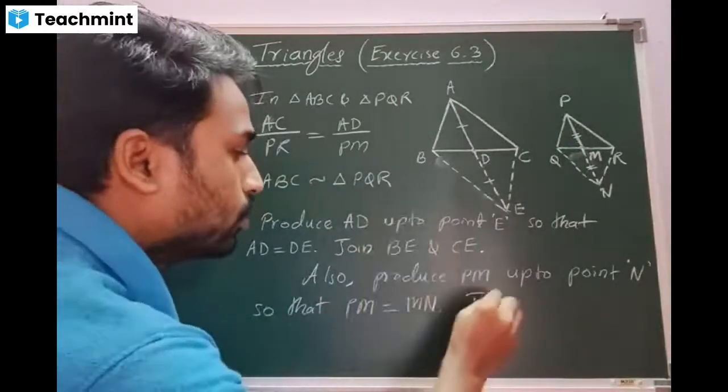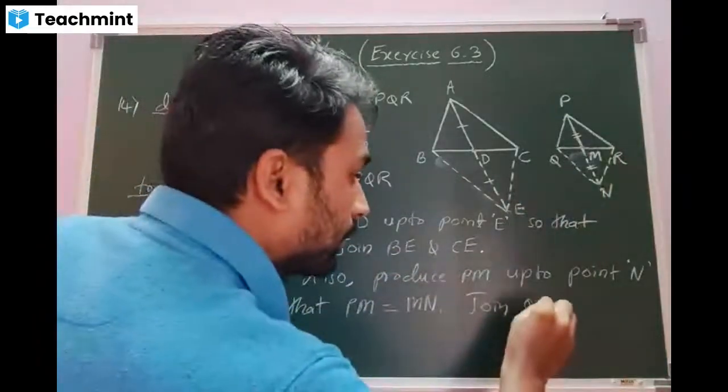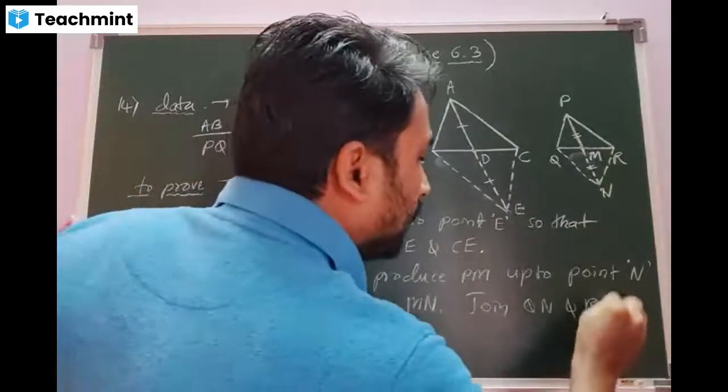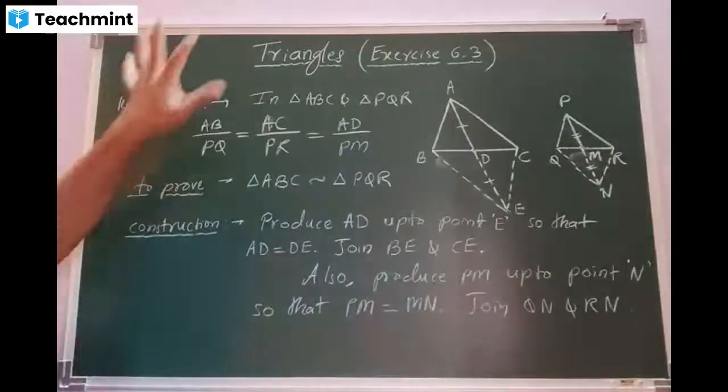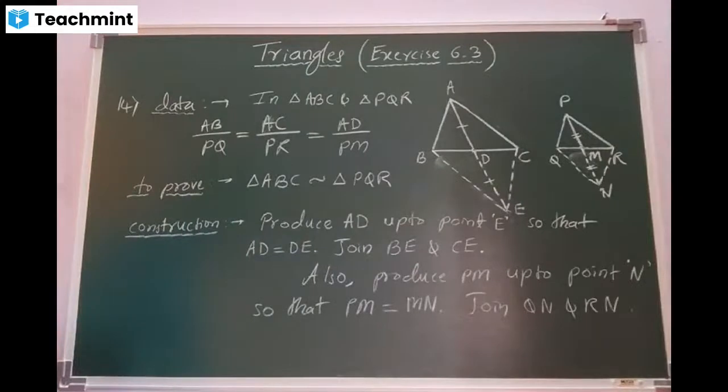Full point. Join. What do we have to join, beta? QN and RN. Okay, students, copy till here. I'll proceed further. Quick. Write it fast.